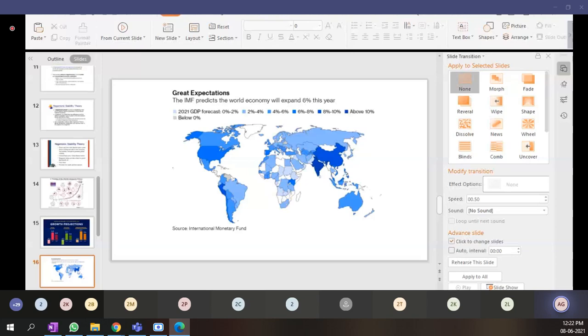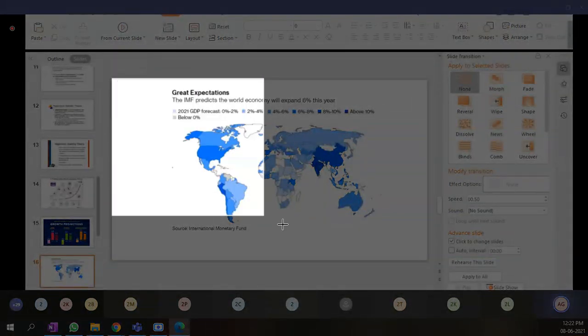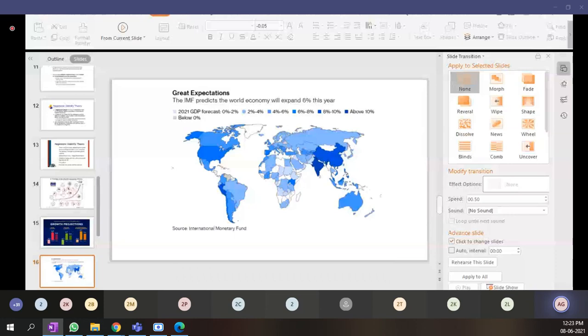let us now understand the things from IMF's point of view, the International Monetary Fund. According to the International Monetary Fund, IMF, they have predicted the world economy, and they have predicted that for this particular year, the forecast of the GDP would be 6%. That is a really good sign.